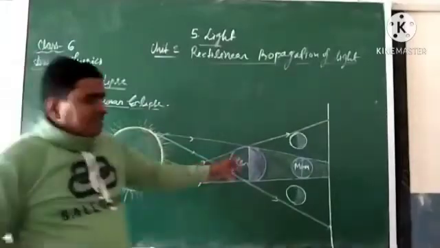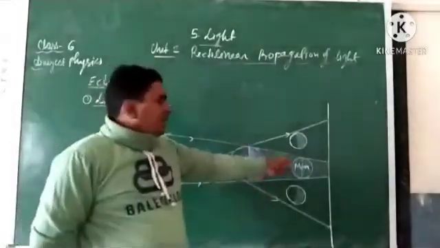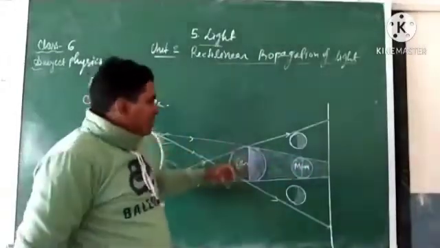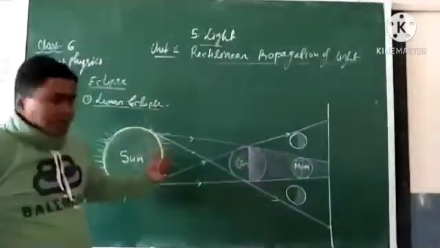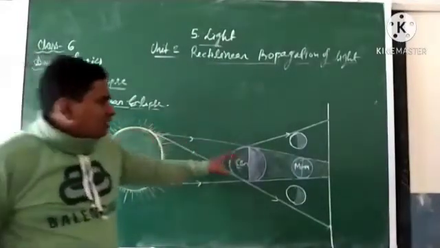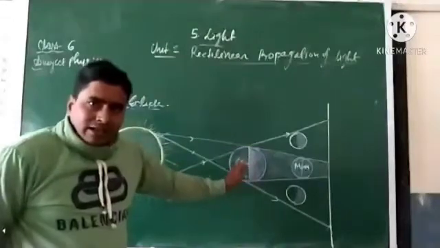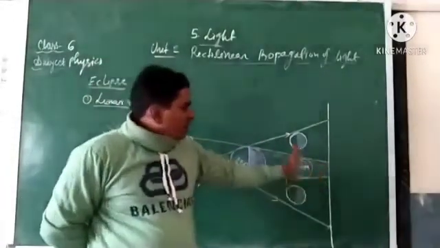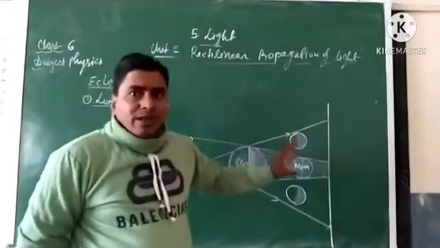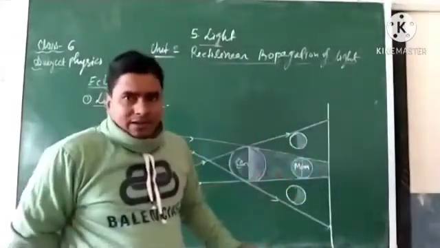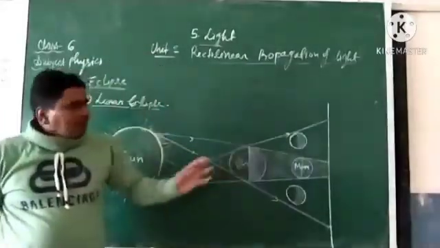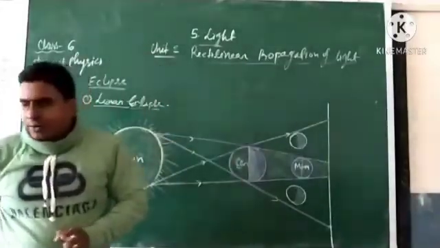Why? Because the earth is a very big body compared to the moon. So when the earth comes in between the moon and sun, the sun's rays fall on the earth, and the shadow of the earth forms on the moon. So the moon totally disappears, and due to this the lunar eclipse is formed.